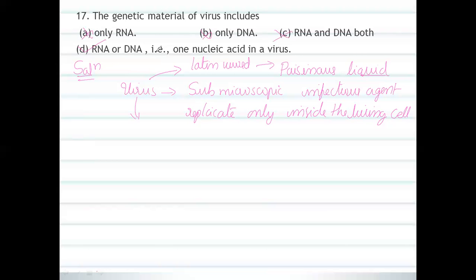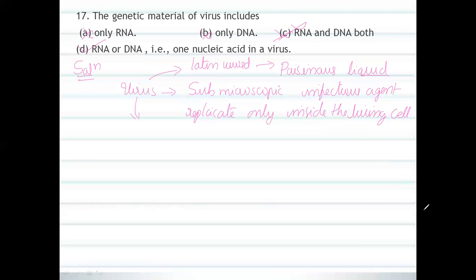Okay, RNA and DNA are the nucleic acids in viruses. Either it may be RNA or it may be DNA, not both. Both RNA and DNA will not be present simultaneously in any one organism. Either DNA or RNA is the genetic material, especially in viruses. Most viruses have RNA as genetic material, just you have to remember. Now I would like to move on to another question.